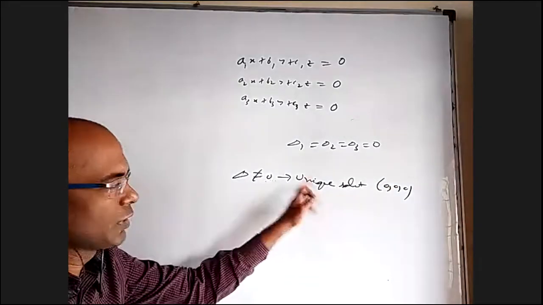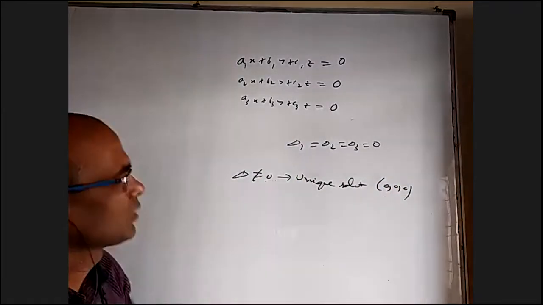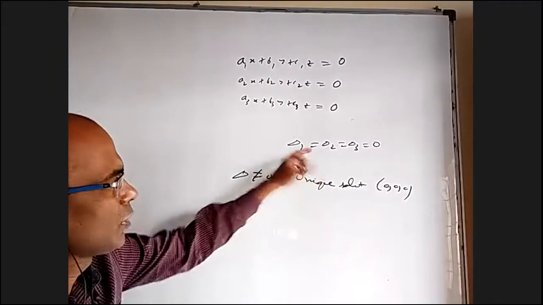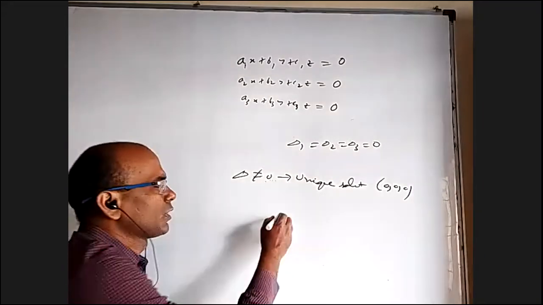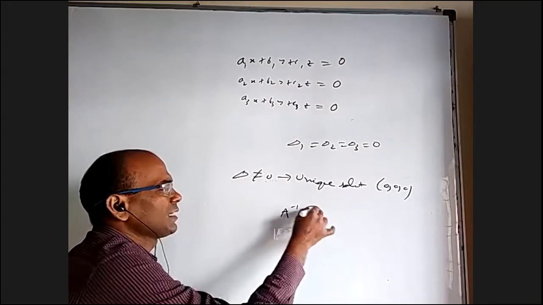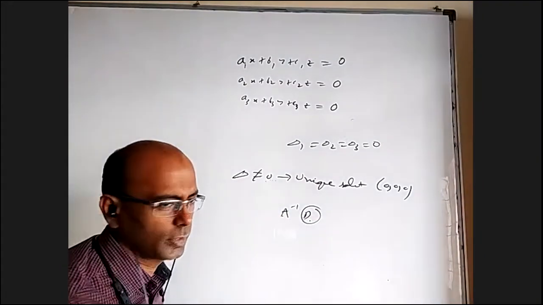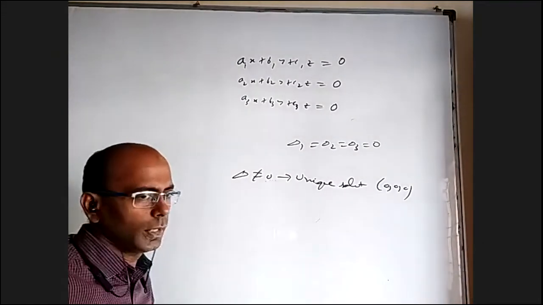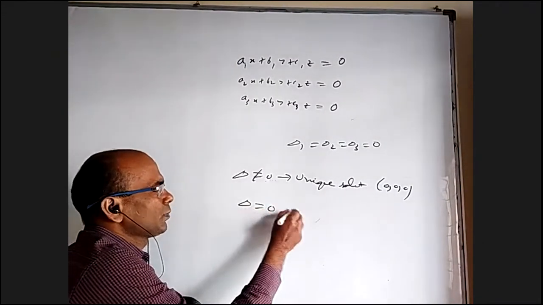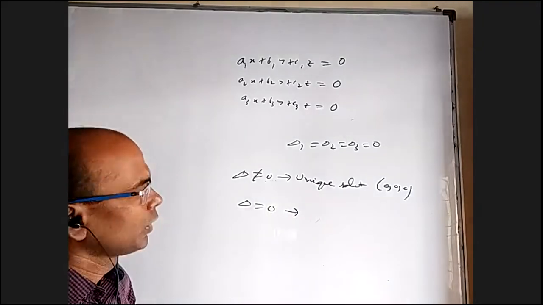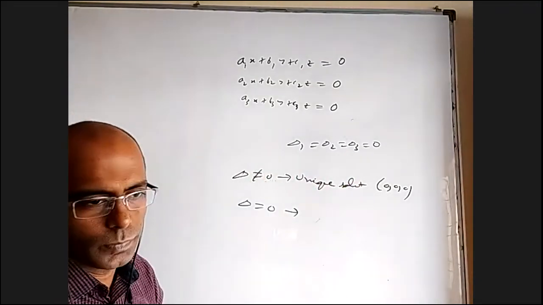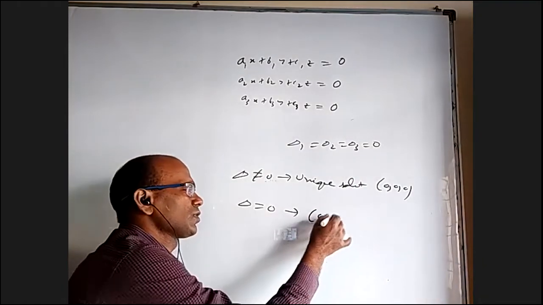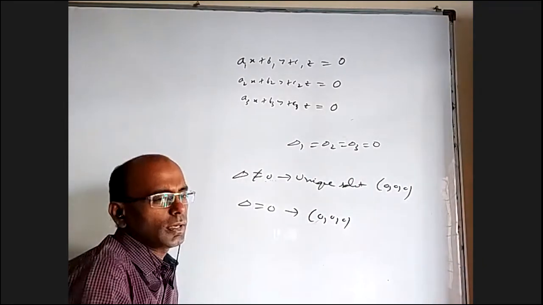Because delta 1 by delta is 0, since it is 0 by non-zero, same for delta 2 and delta 3. Even if you use the A inverse into D matrix inversion method, D is a null matrix, so anything into that is also a null matrix. When delta is 0, not only will you have the 0, 0, 0 solution, you'll get some other solution. 0, 0, 0 is also a solution, but you'll also get some other solution.